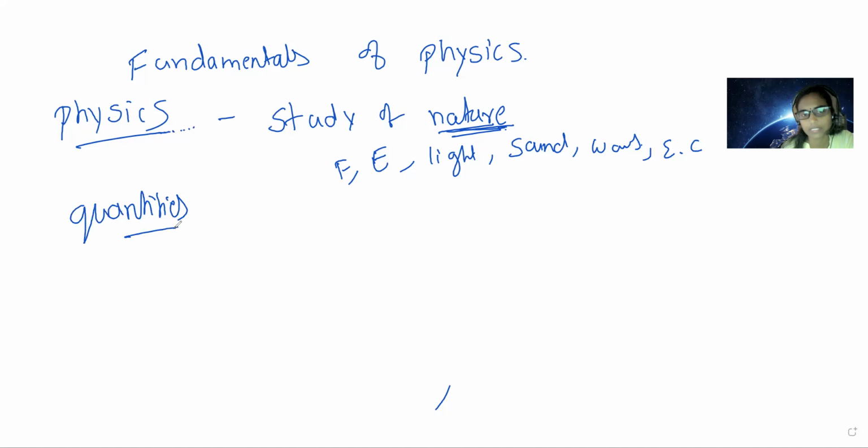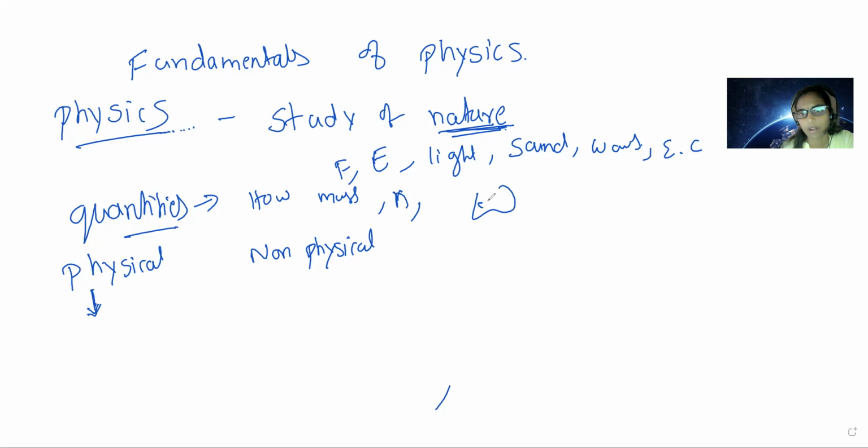See, what do quantities mean? There are two types of quantities we can see: physical and non-physical. Quantities, children, mean we can tell how much, or how many numbers there are. Suppose in a bag there are some numbers of items, we can count and tell. Suppose in a bag cotton is filled, how much cotton is there, or what is the length of the line, what speed it is moving. All of that, length, amount, volume, area, everything comes under quantities.